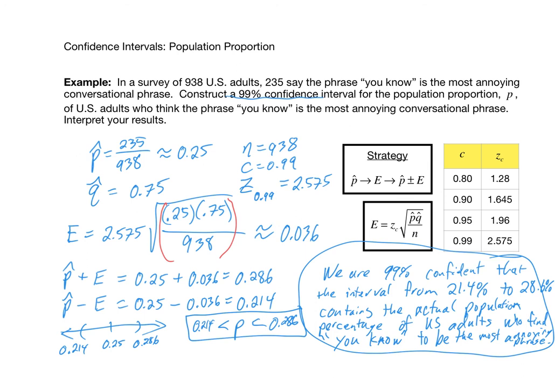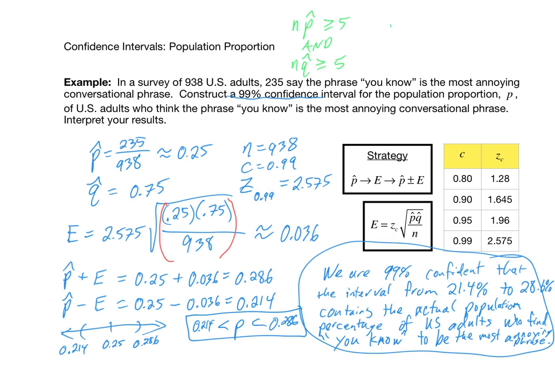Uh-oh, we just committed a mathematical crime. Do you know why we can't do this computation yet? Technically, we've gone through all the computation, but we couldn't have done this computation for the margin of error. The reason is, as you can recall in the previous slide, in order for this to be true, this is your margin of error formula, you need to make sure that n p hat is greater than or equal to 5. And we also need n q hat to be greater than or equal to 5. So technically, what I'm writing up in here in green, we should have done first, because if those two conditions aren't satisfied, then we wouldn't be able to do this computation, and we wouldn't be able to do this problem, period. So let's actually check that.